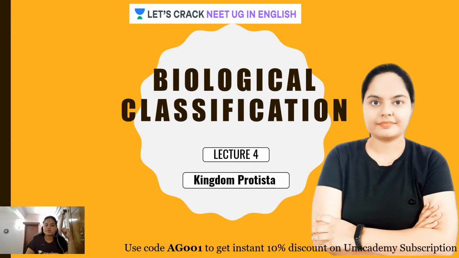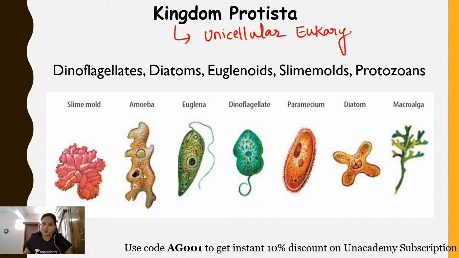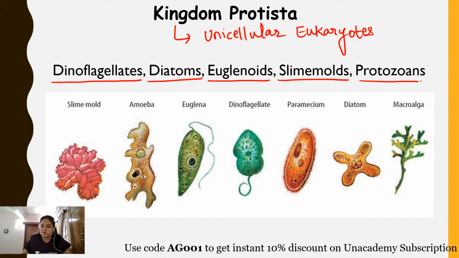Now, coming towards our today's topic, kingdom Protista. What are the organisms which are present here in kingdom Protista? All the unicellular eukaryotes are present in kingdom Protista. That means, what are the features of kingdom Protista? First, let us know what the organisms are. Dinoflagellates are present, diatoms are present, euglenoids, slime molds, and protozoans are present.